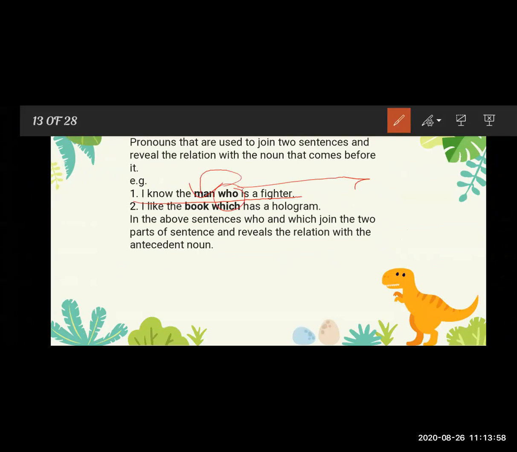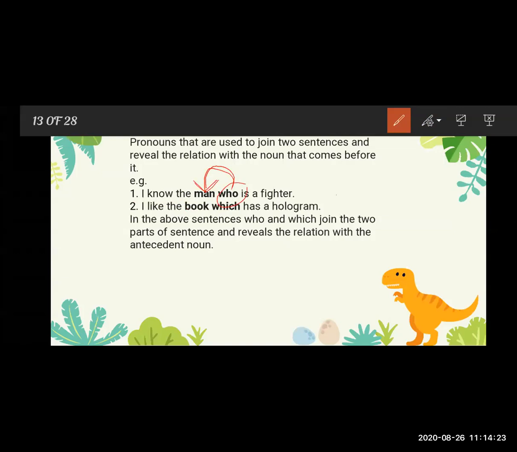I know the man. Who means that person, only that person. So, I know the man who is fighter. Here who means only the person.